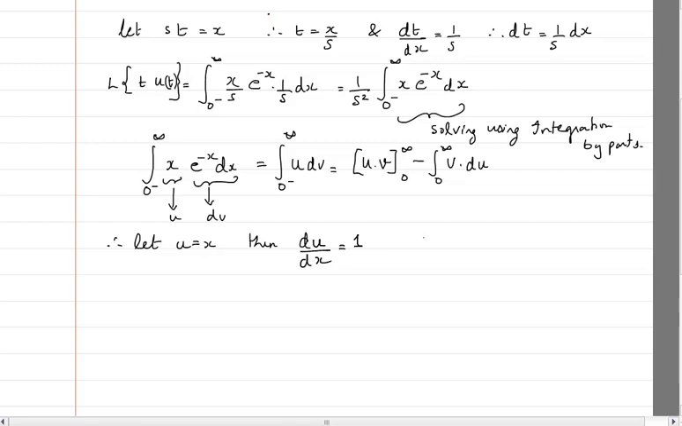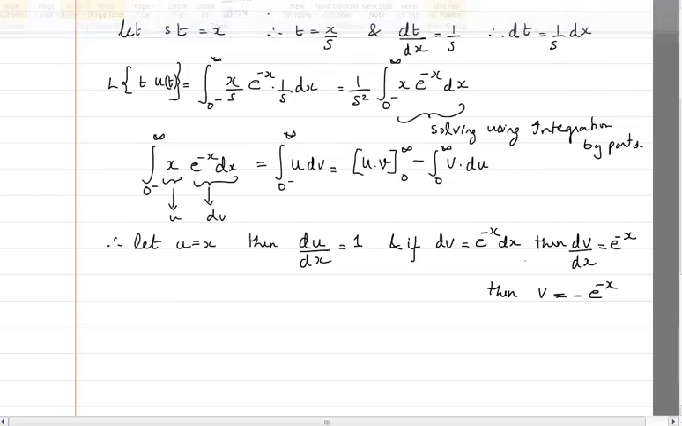Okay, and then if dv is basically e raised to power minus x dx, then dv by dx is equal to e raised to power minus x, then I can find v as minus e raised to power minus x. See, if I differentiate this with respect to x, I will get this answer. So I have done the reverse process and I have got this.